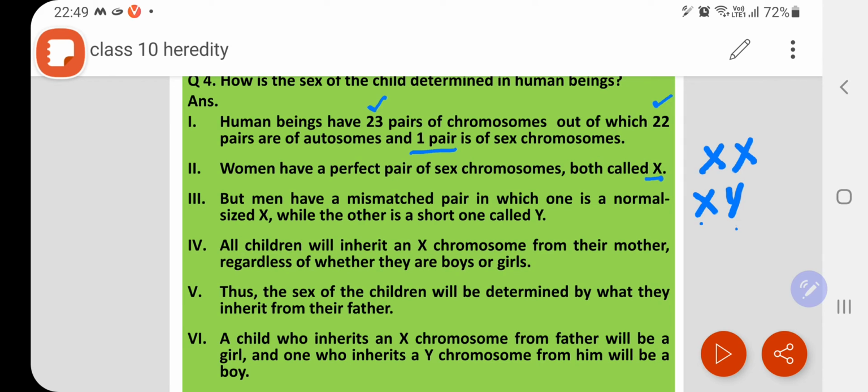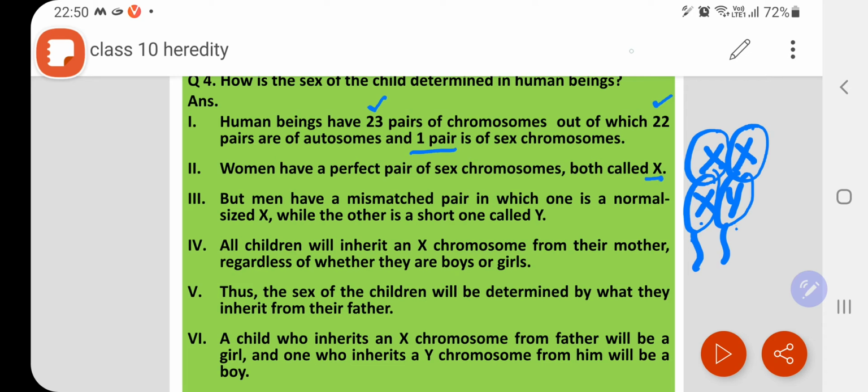All children will inherit, जितने भी चिल्ड्रन होंगे वो एक्स क्रोमोसोम उनको मदर से ही मिलेगा, क्योंकि जो एग है वो हमेशा सेम टाइप का होगा, लेकिन स्पर्म जो होंगे वो डिफरेंट होंगे. Sex of the child will be determined by what they inherit from their father. A child who inherits X chromosome from father will be a girl, and one who inherits a Y chromosome from him will be a boy. Okay, so you can give that cross also.